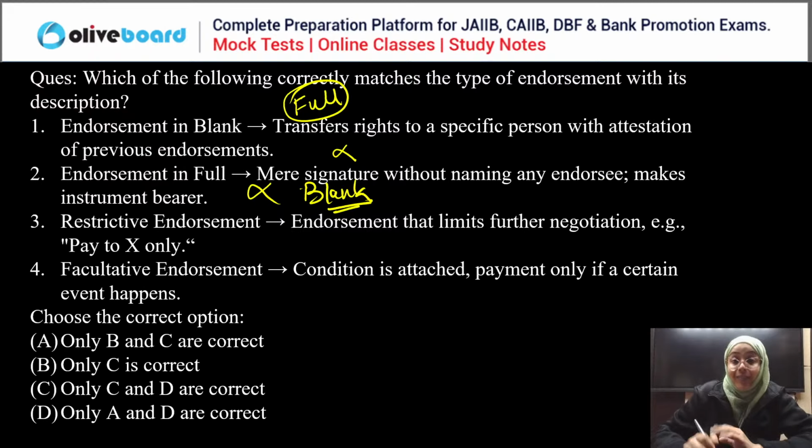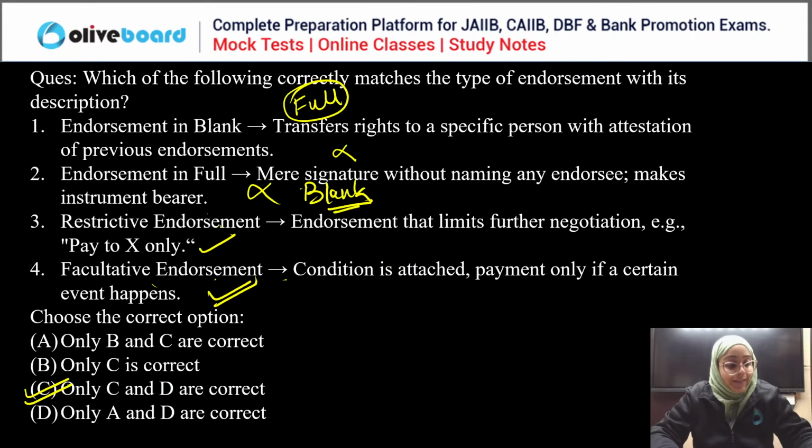Restrictive endorsement, yes, it limits further negotiation, true. Facultative endorsement, it is also true. Only the third and fourth, meaning C, are correct. C is the correct answer. Yes. Very good, you guys. C is the correct answer. Done. Any doubt? Any doubt, guys? No doubt?